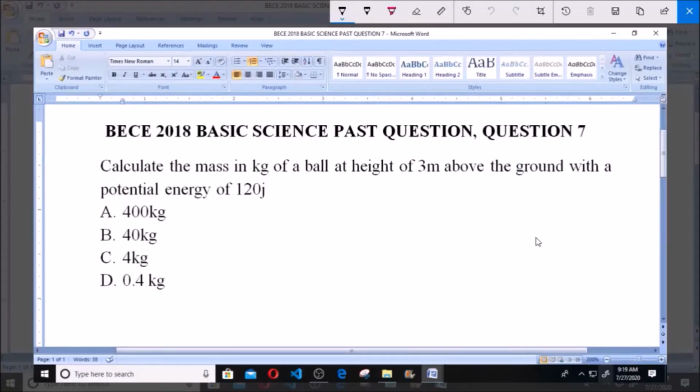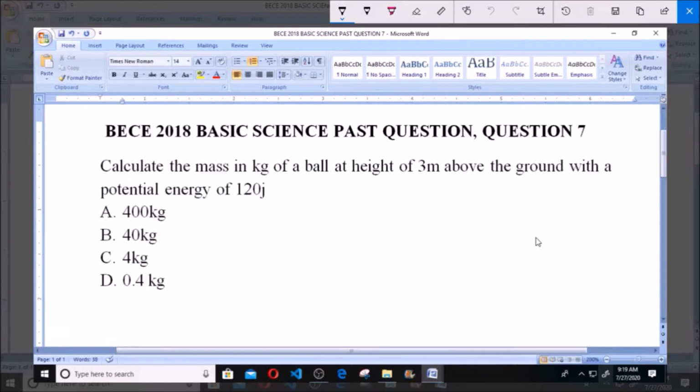Hello, good day. Welcome. Today we're going to be doing BECE 2018 Basic Science Past Question, Question 7. Calculate the mass in kg of a ball at a height of 3 meters above the ground with a potential energy of 120 joules. A. 400 kg, B. 40 kg, C. 4 kg, and D. 0.4 kg.